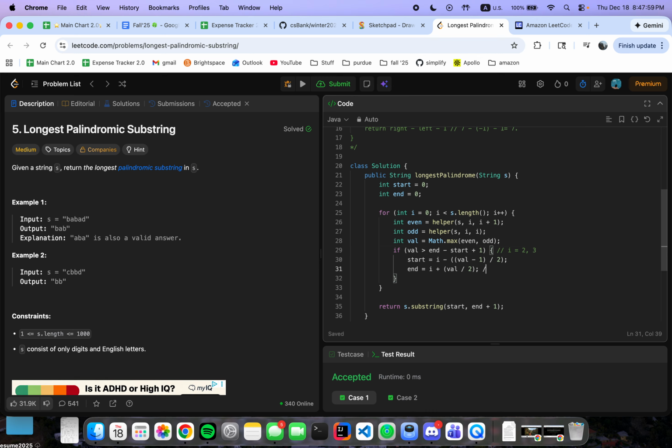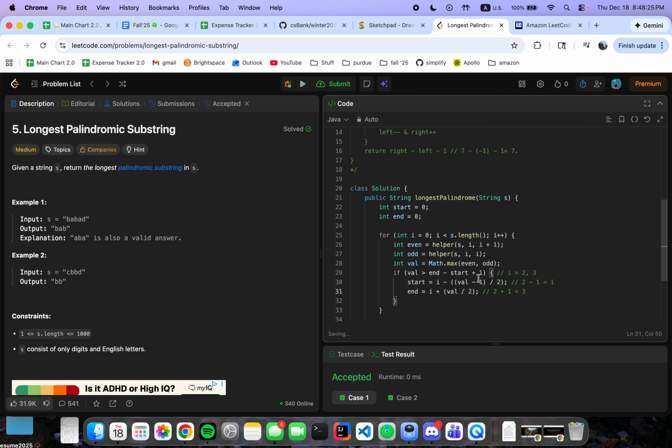So here it's going to be 2 minus (3 minus 1), which is 2, divided by 2 is 1. So the starting value is going to be 1. Then the end value would be 2 plus val, which is 3, divided by 2, which is 1.5. But in this case it's 1, because that's how Java returns the value, because it's an int value. So it's going to be 3. So 1, 3 is the correct answer for that.